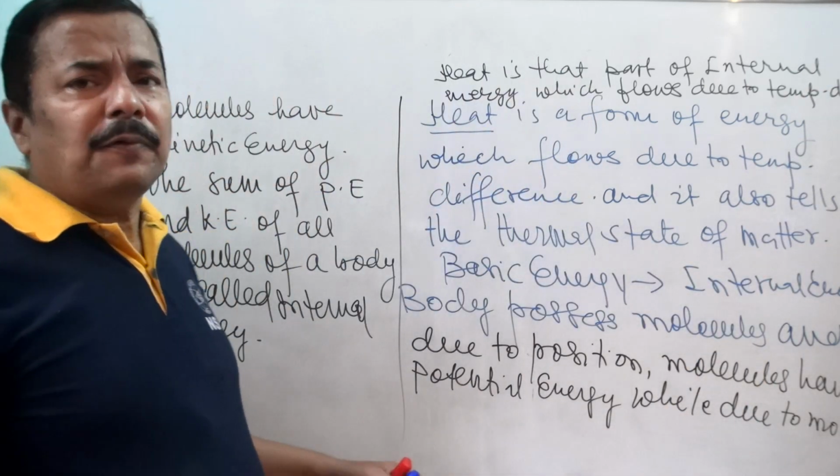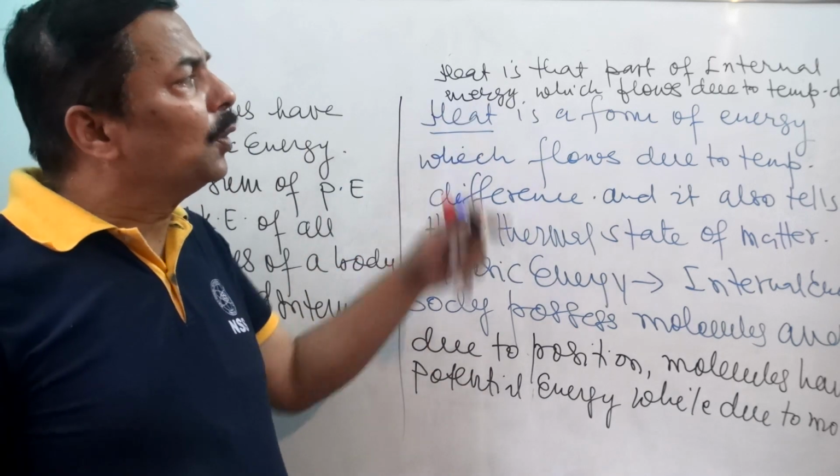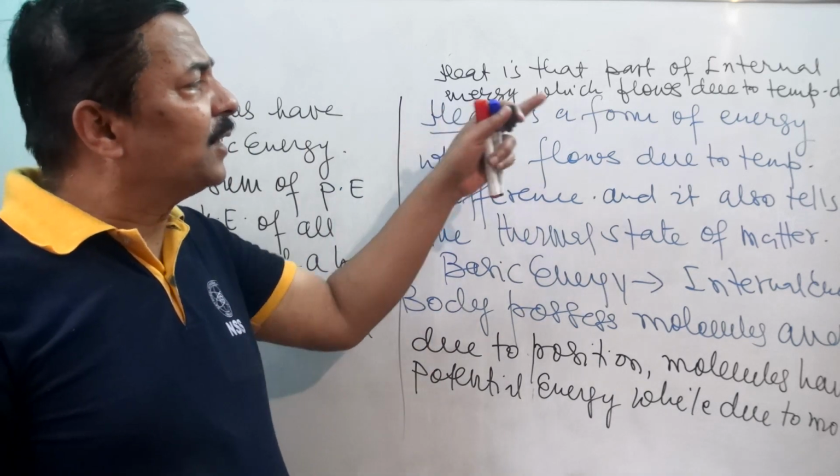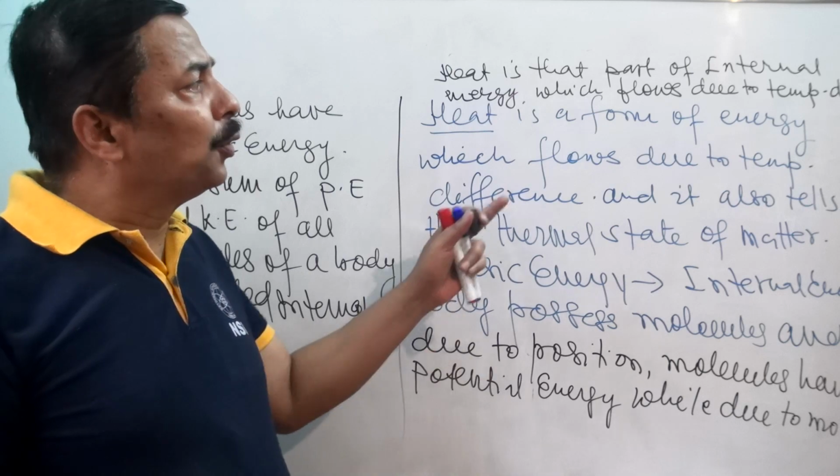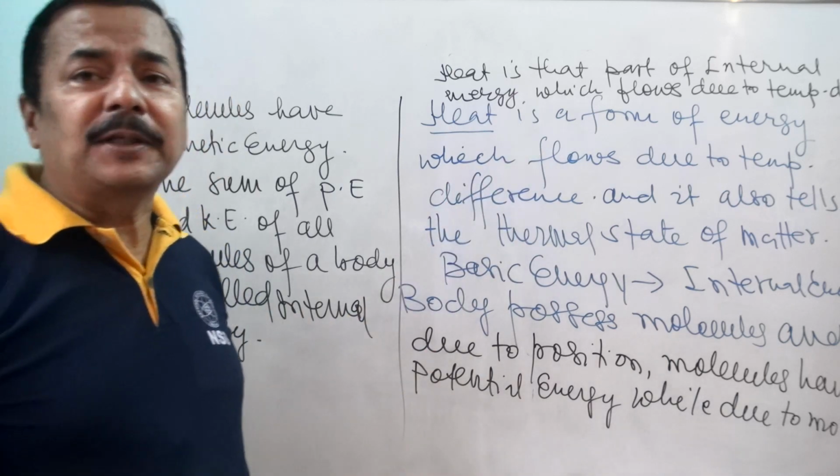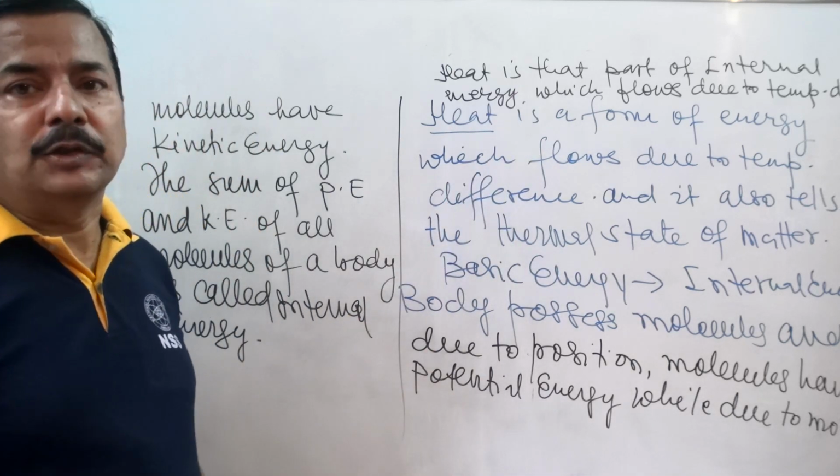So the cause of heat flow is basically temperature difference, and heat is that part of internal energy which flows due to temperature difference.